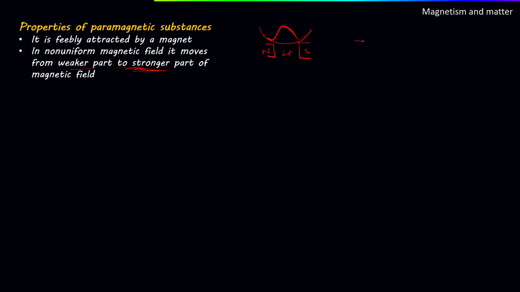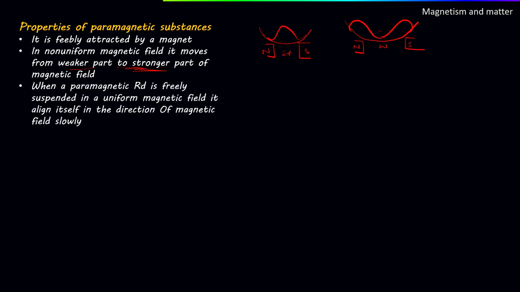If we make another arrangement like this, north and say this is south, and we know that here the magnetic field is weak, and we place the material, then these will move from weaker to stronger. So these will build up somewhat like this.